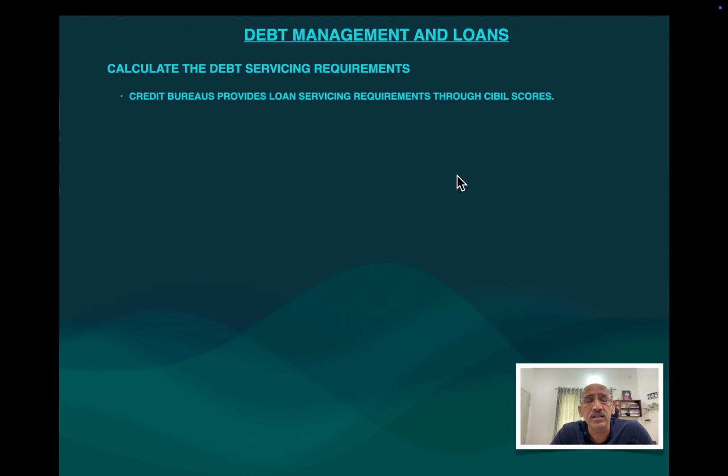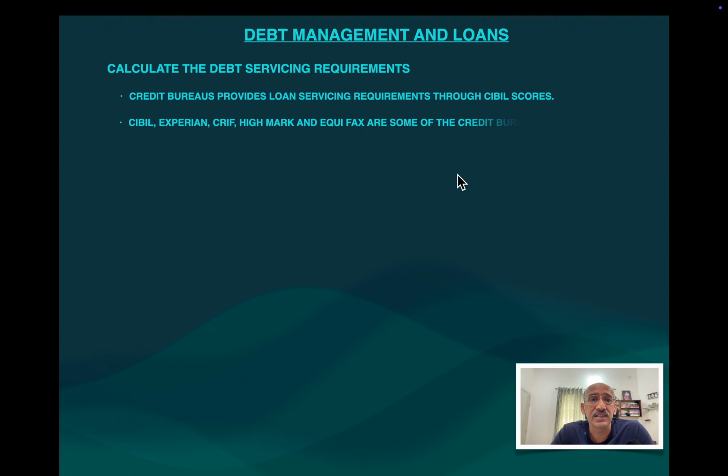Now, what are the important concepts of debt servicing requirements? Servicing of debt means you have to pay back the debt. But for paying back the debt, first of all, you require somebody to give you a loan. Giving loans by banks is usually determined by your CIBIL score. CIBIL is one of the credit rating agencies. There are other credit rating agencies like Experian, CRIF, Highmark, and Equifax. You can consider any one of them, but CIBIL is the very popular credit score agency.